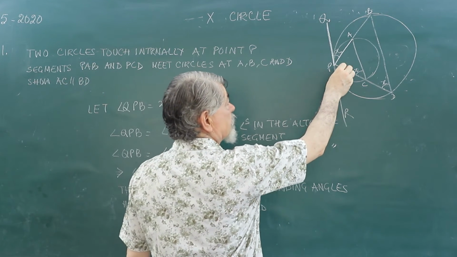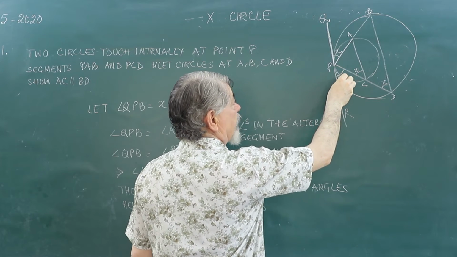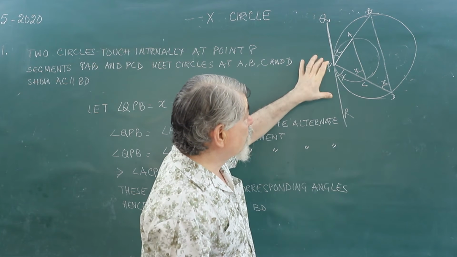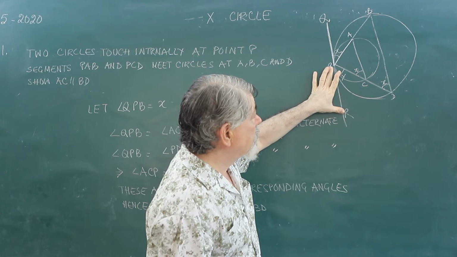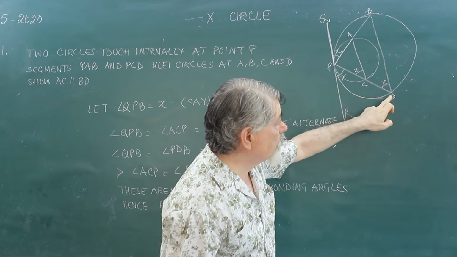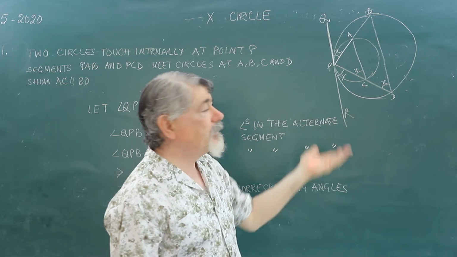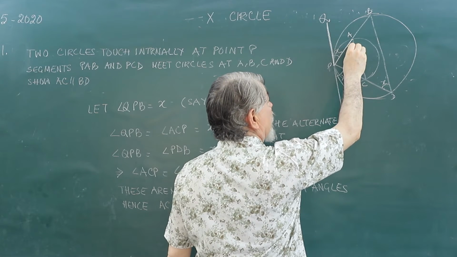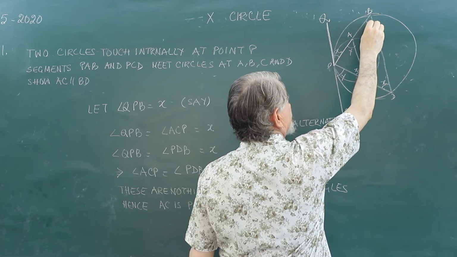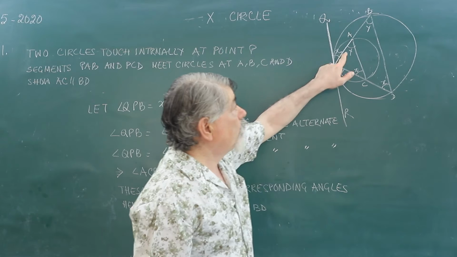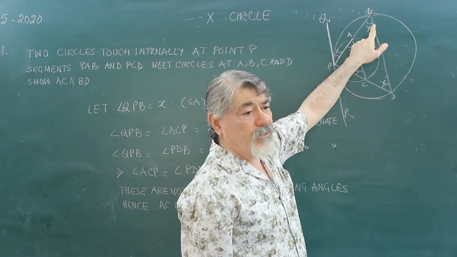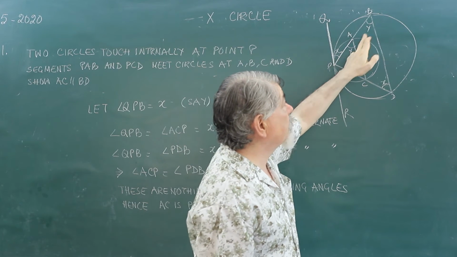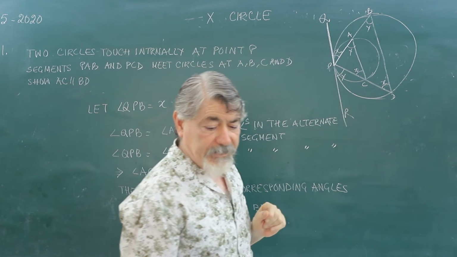You can pick up this angle also. Suppose this is Y. Angle RPD is Y. This is also an angle between the tangent and the chord of the bigger circle. So again this angle is going to be Y, and similarly this will be Y. So they are also equal. Hence the lines are going to be parallel because these are also corresponding angles.